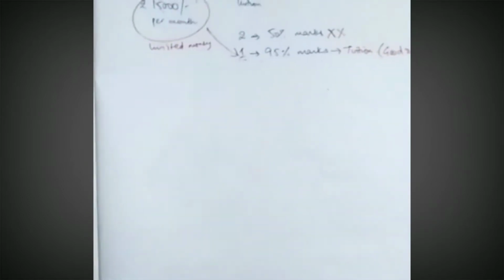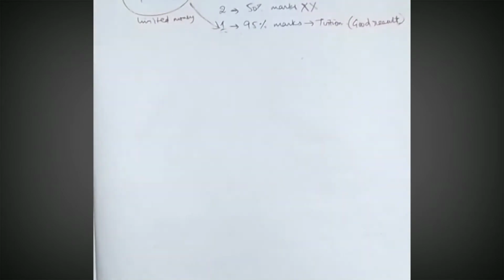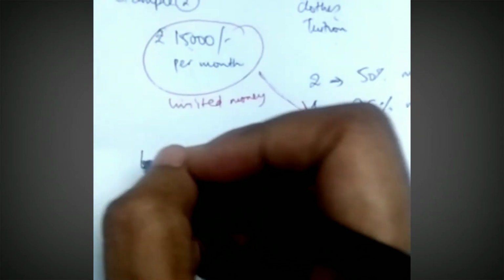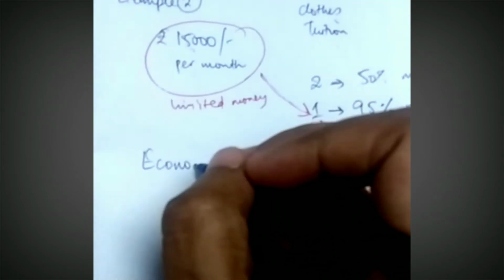So if we can write a definition of economics in our own words, how can we make out the definition of economics? Let's see. I will make it like a flow chart so that you can understand.